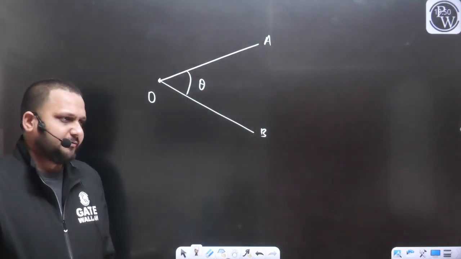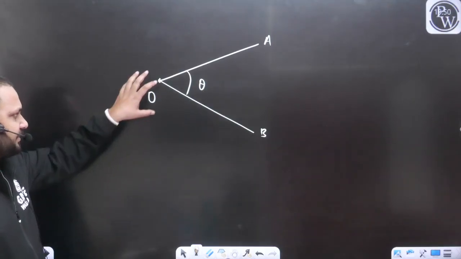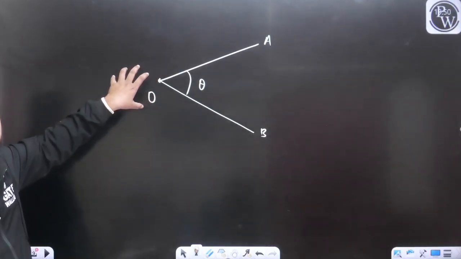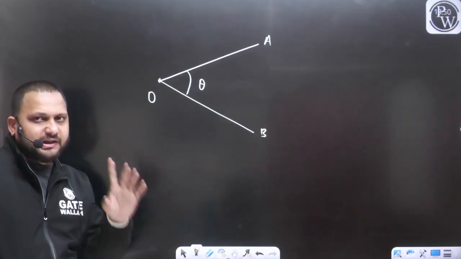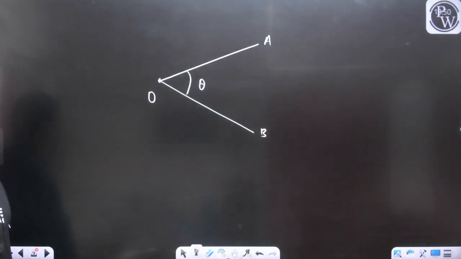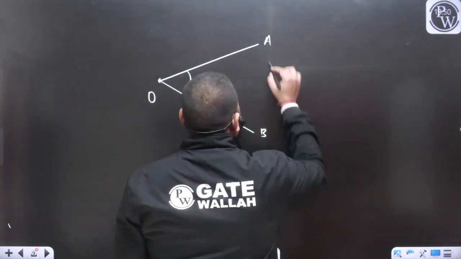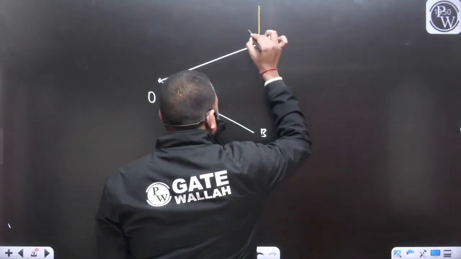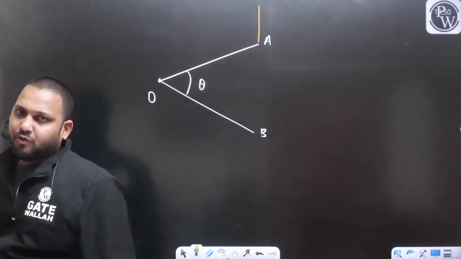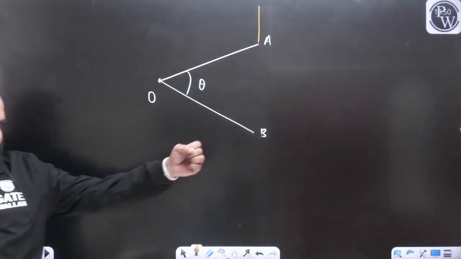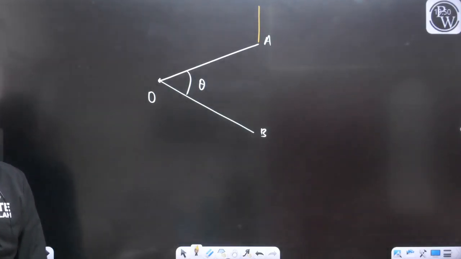Okay. Now what we will do? Here at station O, we have set up the compass. We will take a ranging rod, and that ranging rod we are going to place first at station A. Let's say here I have placed a ranging rod. So we have the known position of the point A, and at point A we have installed a ranging rod.